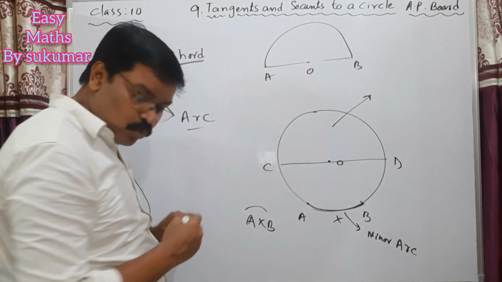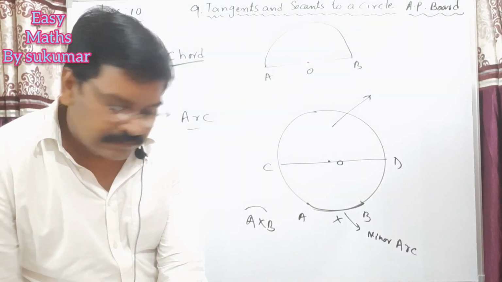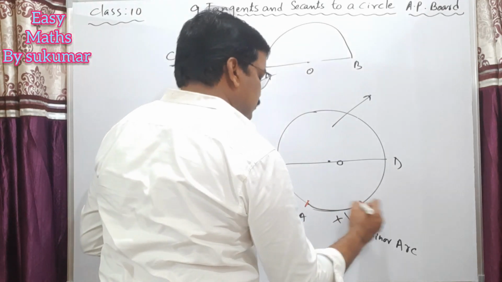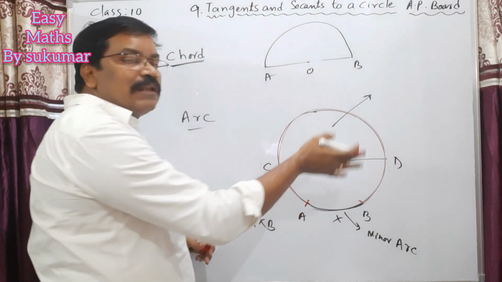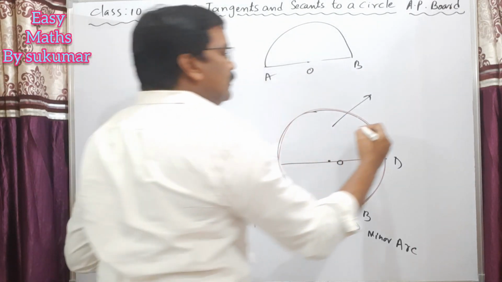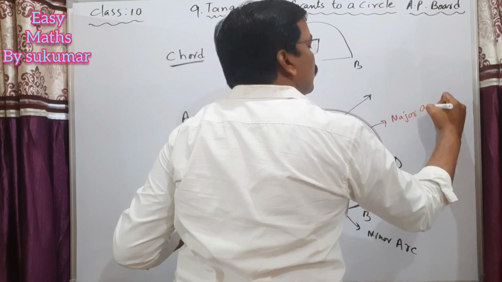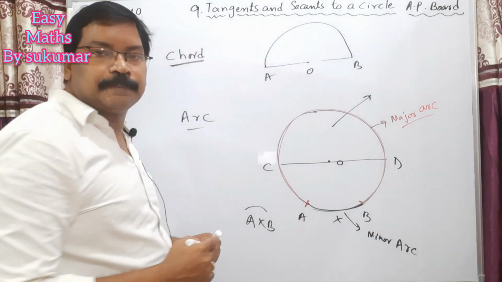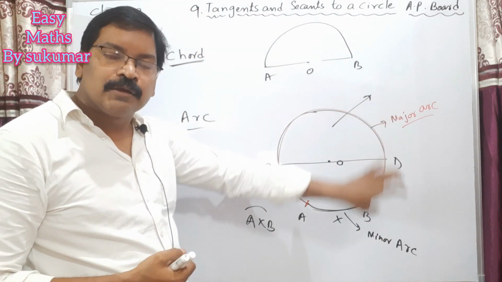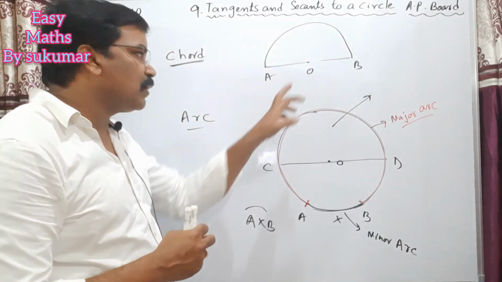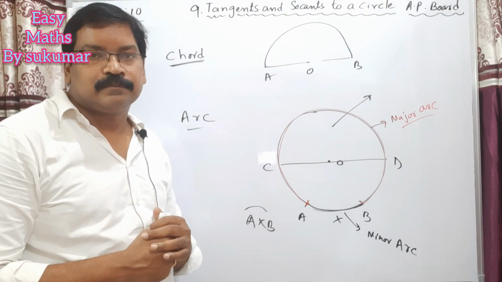Suppose this arc is more than the length of the arc of a semicircle. Just look here. This arc is more than the length of the arc of a semicircle, then this arc is called a major arc. So my dear students, you know what is a minor arc and a major arc. Both these arcs we can compare with the arc of a semicircle.